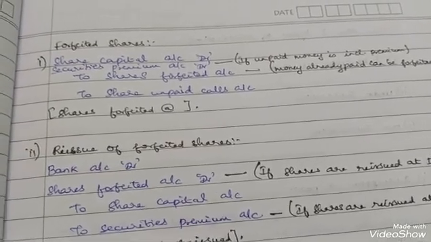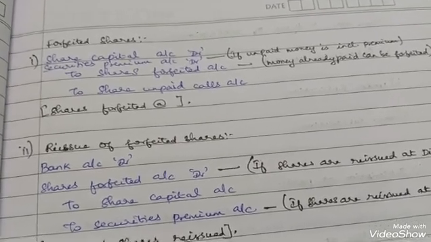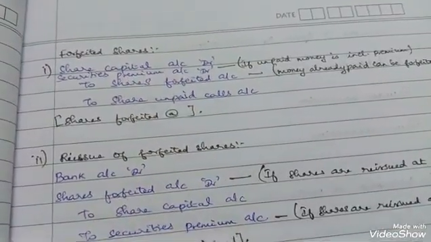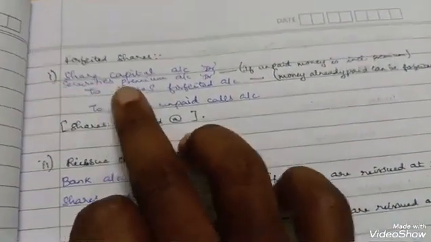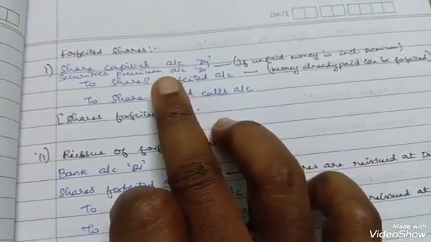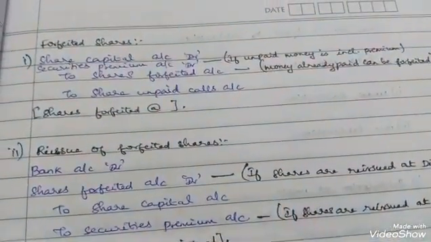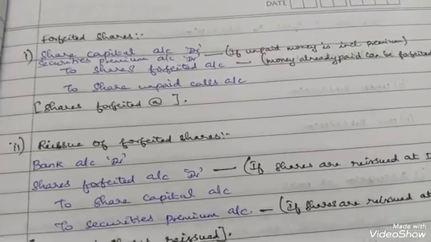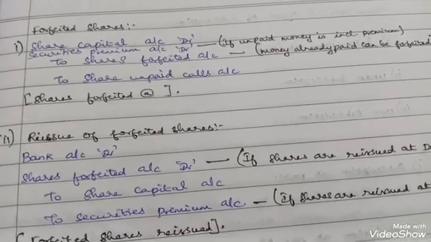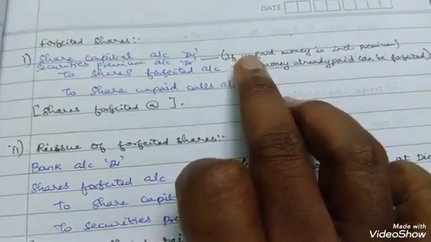Forfeited shares. So when the shares are forfeited, what is the journal entry and how to write the journal entry? First you have to debit share capital account. Okay, and securities premium account debit, it depends on a case by case basis. It depends upon the question. In the question, if some unpaid money is there, and in that unpaid money, if premium is also included in that unpaid money, then securities premium account debit shows only the premium, the unpaid premium.